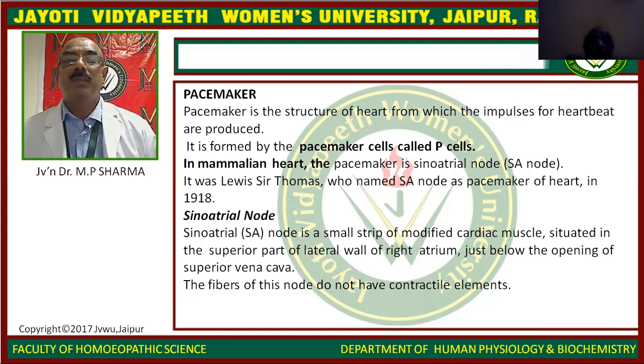The SA node is a small strip of modified cardiac muscle situated in the superior part of the lateral wall of the right atrium, just below the opening of the superior vena cava.